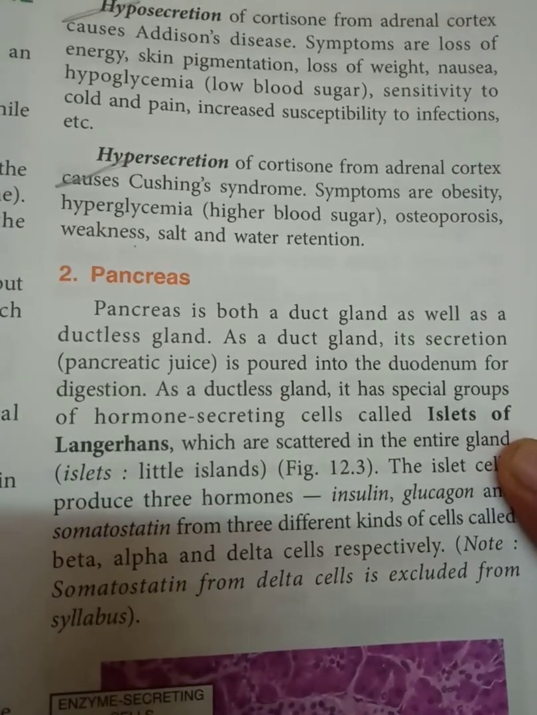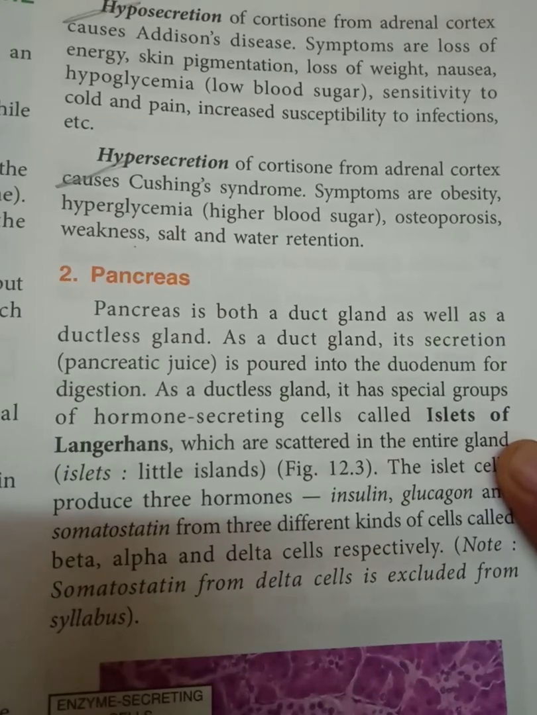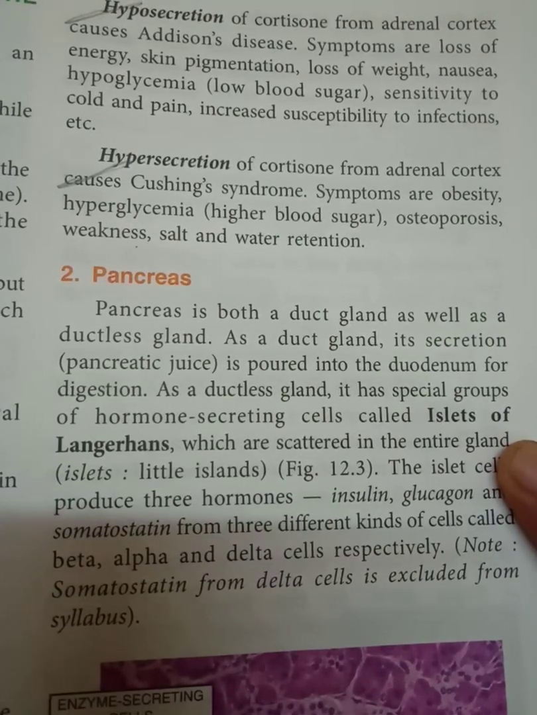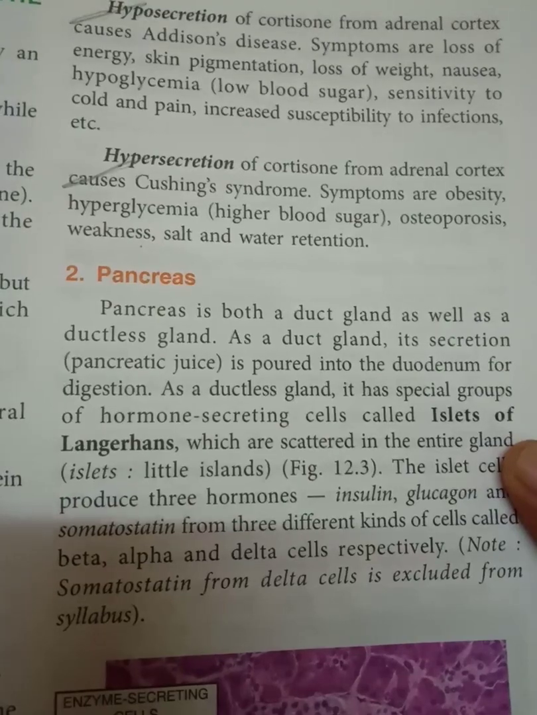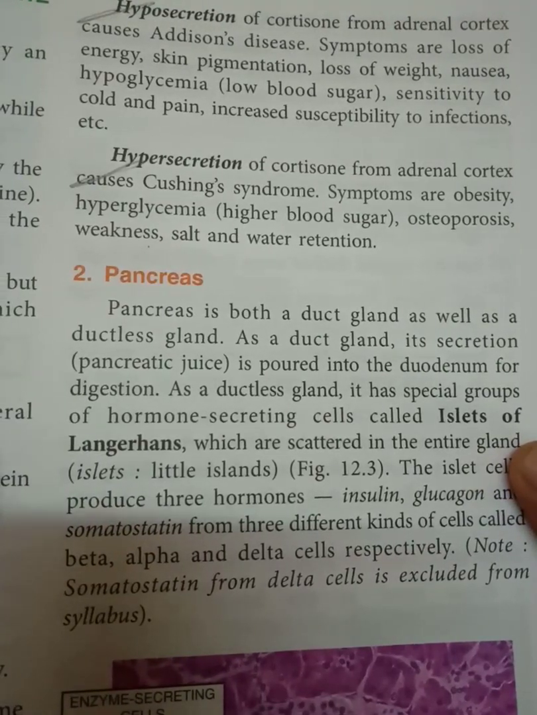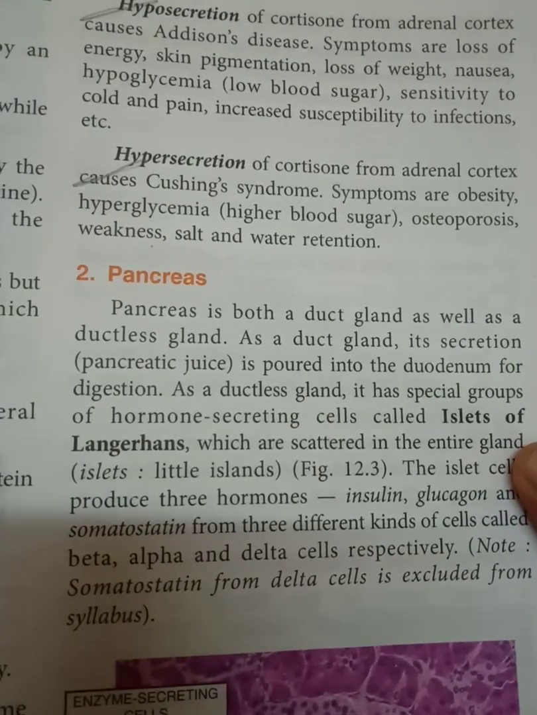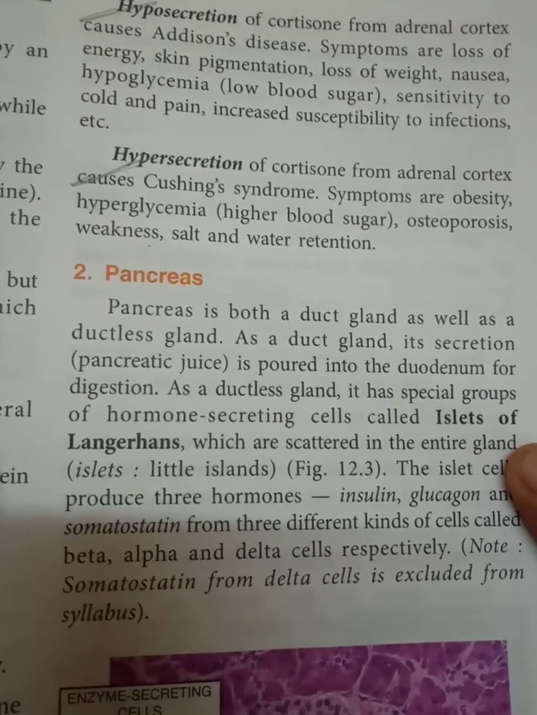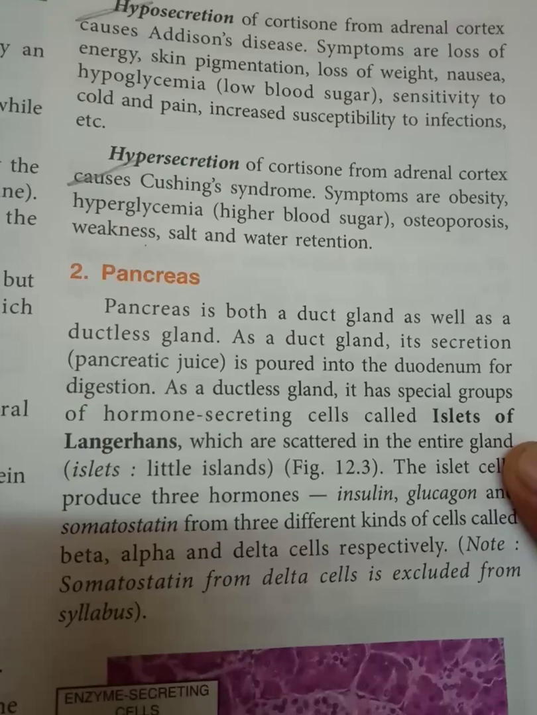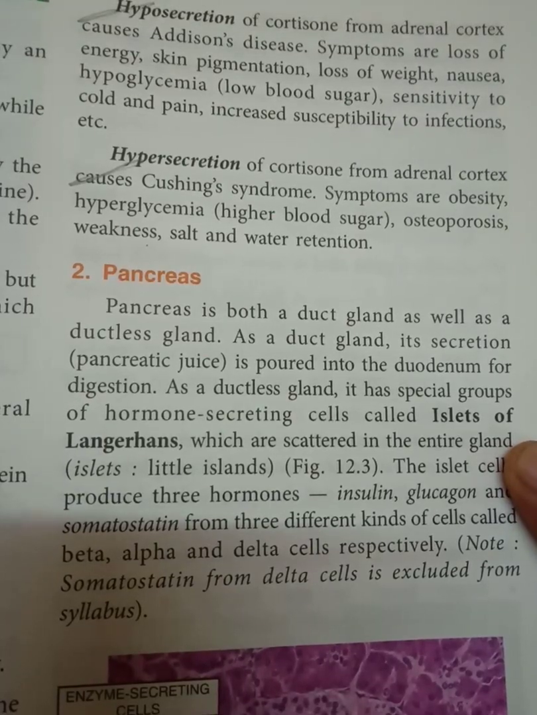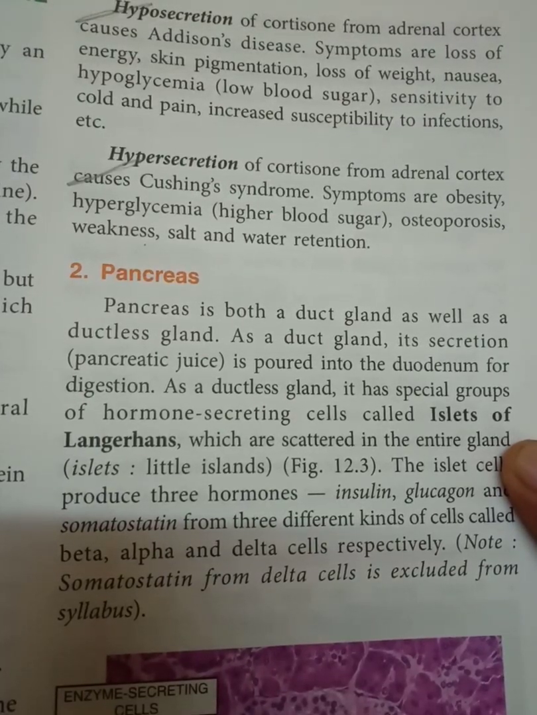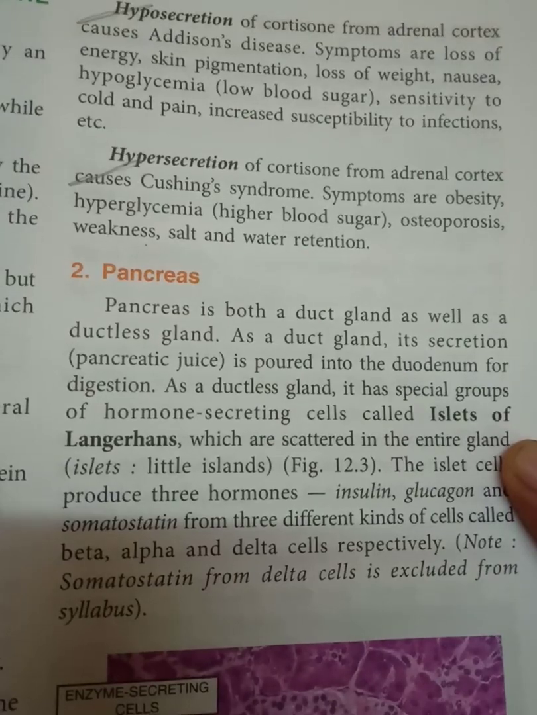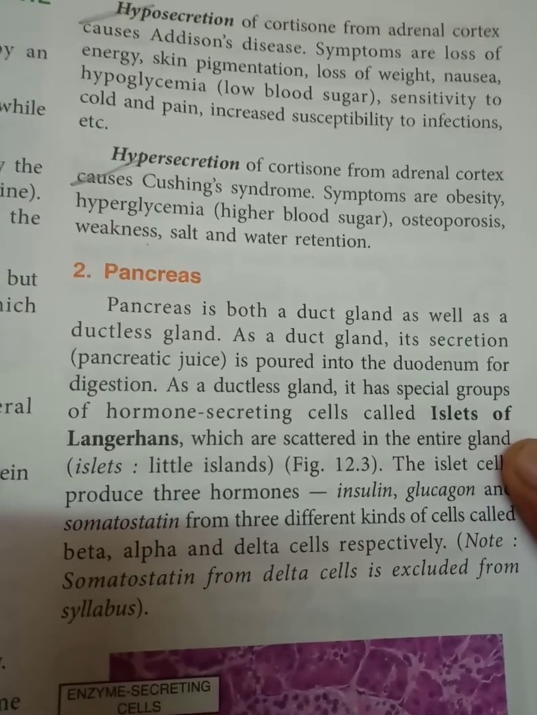So Addison's disease symptoms are loss of energy, skin pigmentation, loss of weight, nausea, and hypoglycemia. Hypo means low blood sugar, sensitivity to cold and pain, and increased susceptibility to infections. Hypersecretion of cortisone from adrenal cortex causes Cushing's syndrome. So symptoms are obesity, hyperglycemia, opposite. Okay, higher blood sugar. Hyper is more.